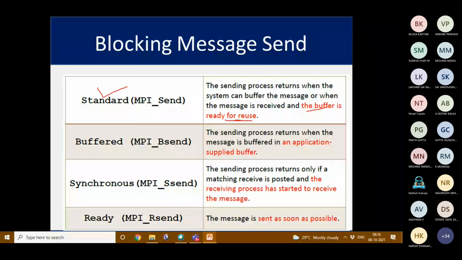If it is buffered, MPI_Bsend, the sending process returns when the message is buffered in an application-supplied buffer. If it is synchronous, the sending process returns only if a matching receive is posted and the receiving process has received the message. Ready, MPI_Rsend: the message is sent as soon as possible.